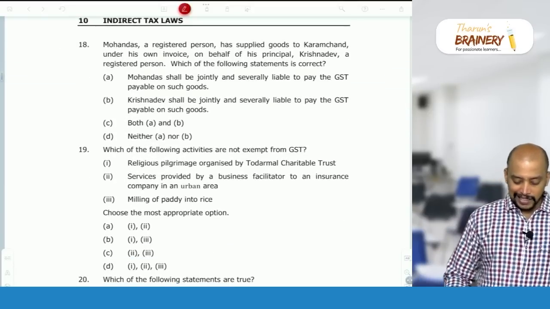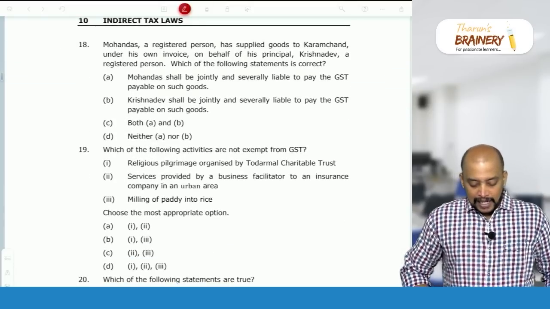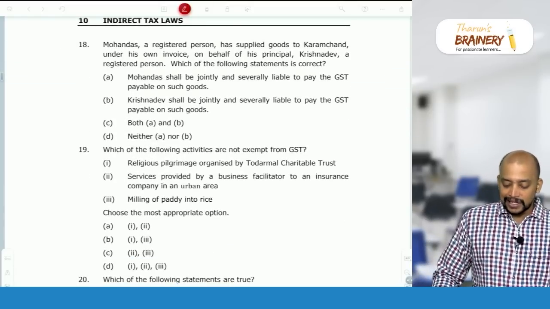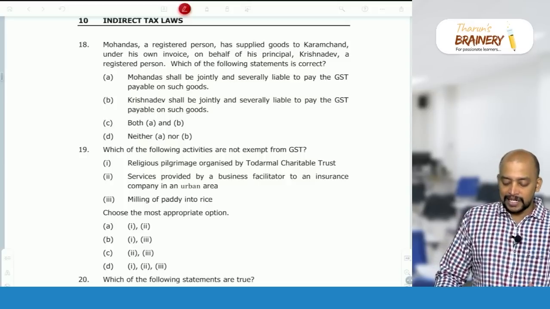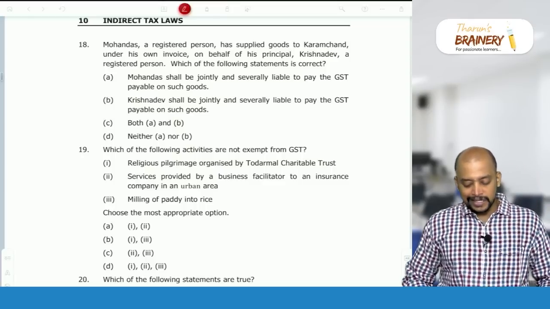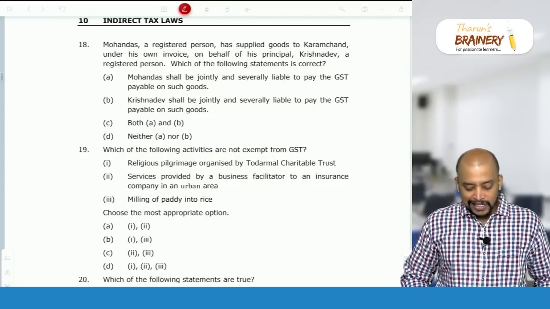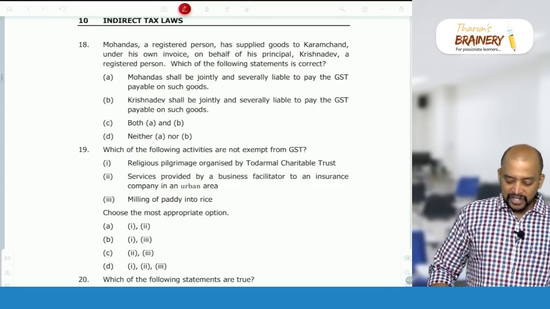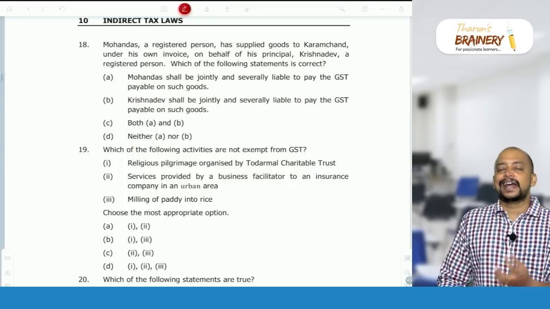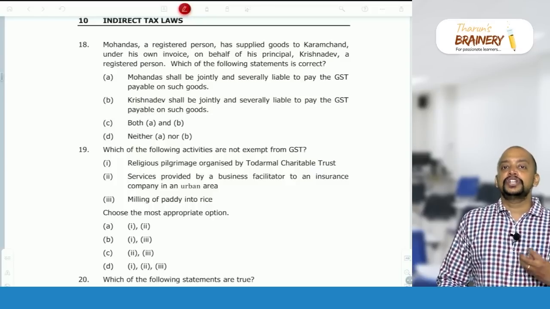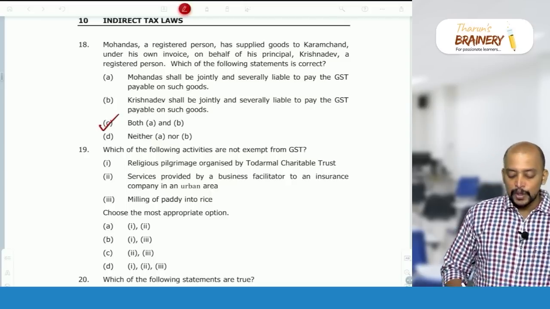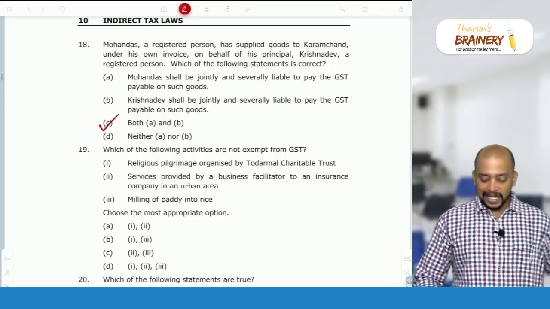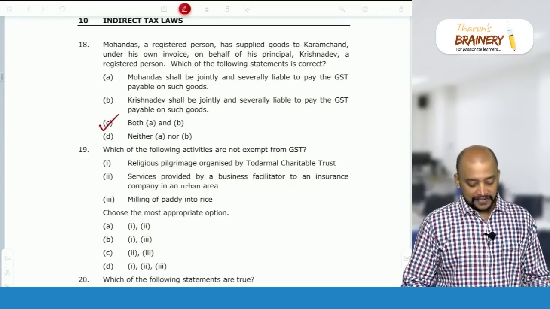Then question number 18. Mohandas, a registered person, has supplied goods to Karamchand under his own invoice on behalf of his principal Krishnadev. Which of the following statements is correct? Here Mohandas is acting on behalf of the principal because he is raising the invoice in his name. In case of an agent acting on behalf of a principal, for the GST dues, both principal and agent are jointly and severally liable. So option C, both principal, that is Krishnadev, and agent Mohandas are jointly and severally liable